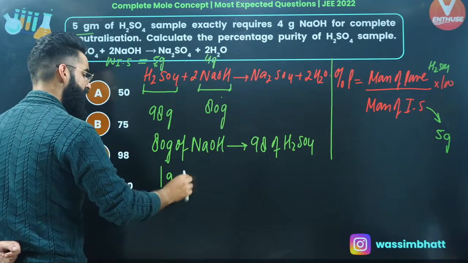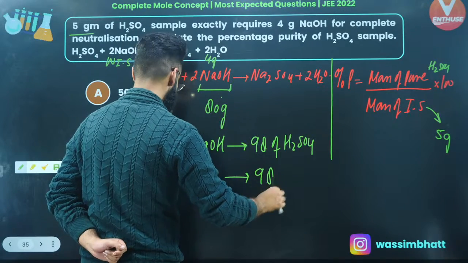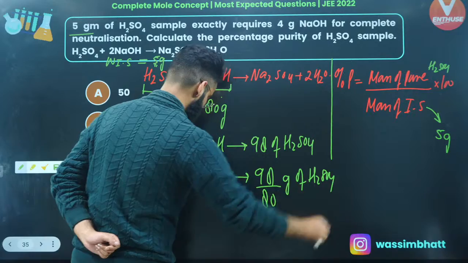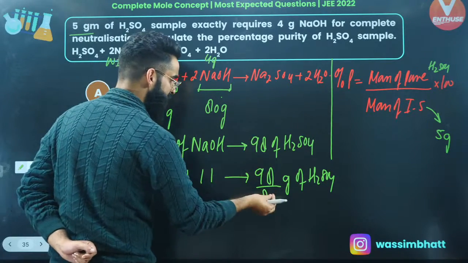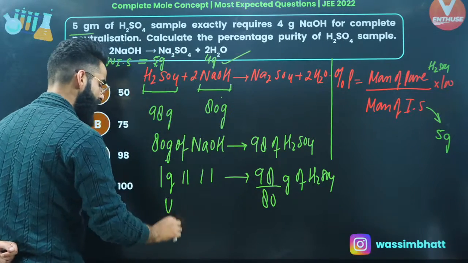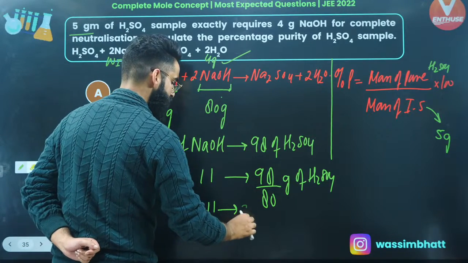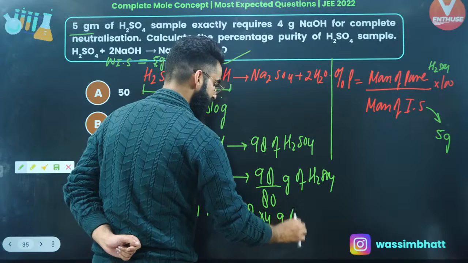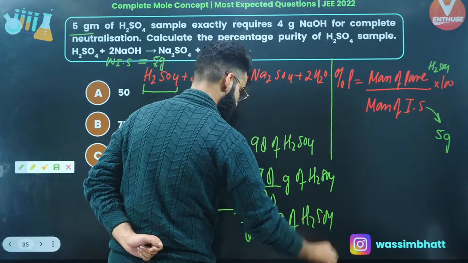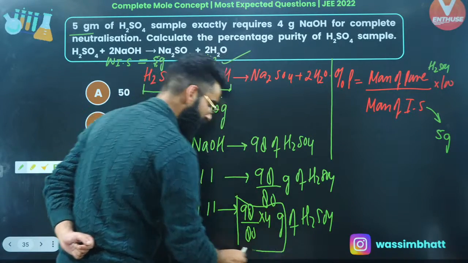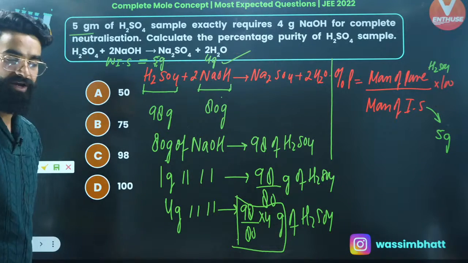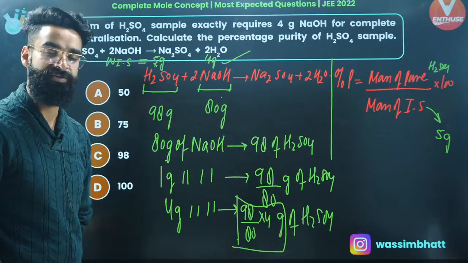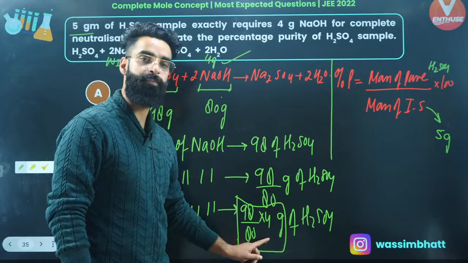So 1 gram of NaOH will require 98 divided by 80 grams of H2SO4, right? So 4 grams of NaOH requires 98 divided by 80 multiplied by 4 grams of H2SO4. Basically, this is the mass of H2SO4 which is actually participating in the reaction. It's always the pure mass of the substance which participates in the reaction. So this is basically the pure mass of H2SO4.